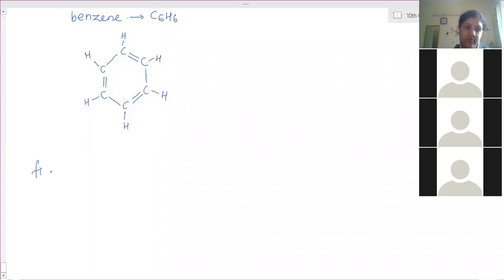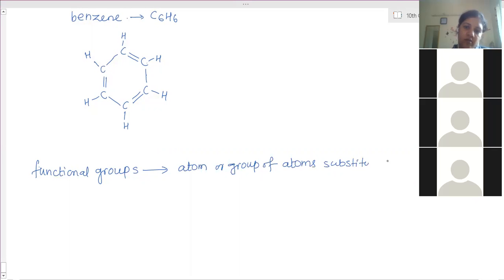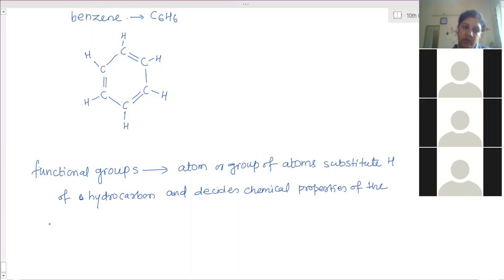Functional groups. It is an atom or group of atoms that substitutes the hydrogen of a hydrocarbon and decides the chemical properties of the series of compounds. These are called functional groups.